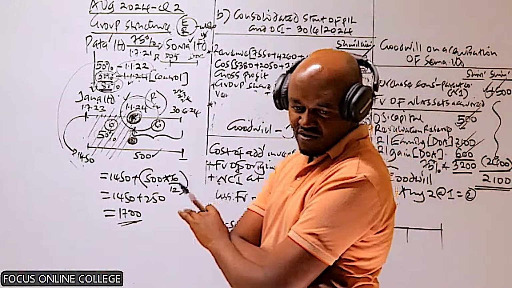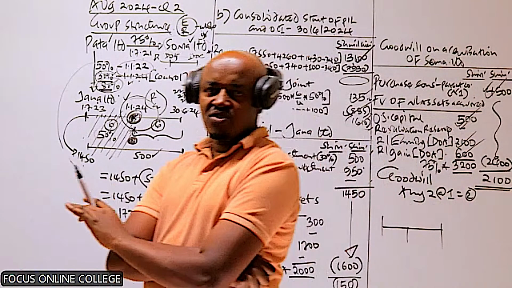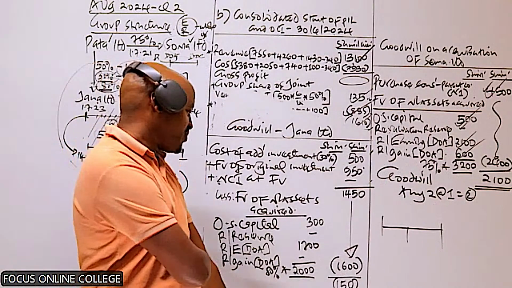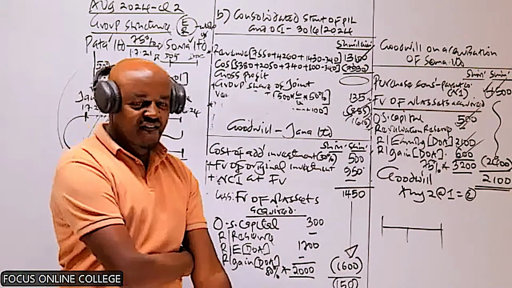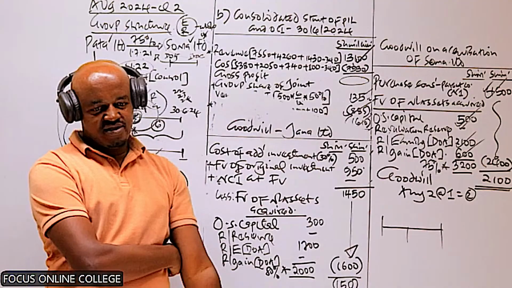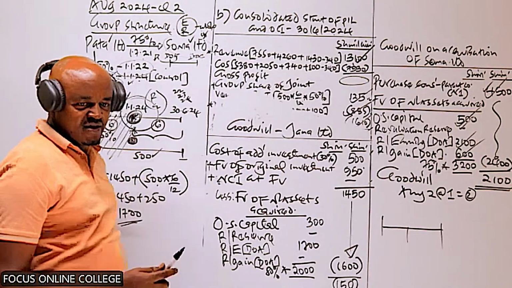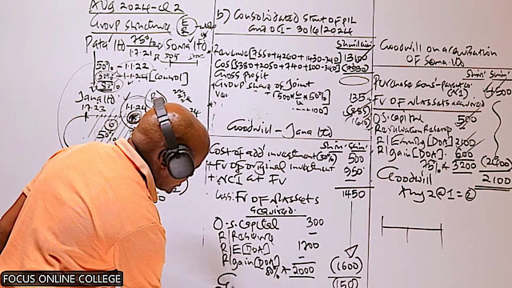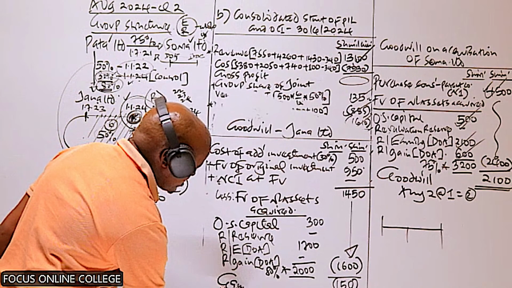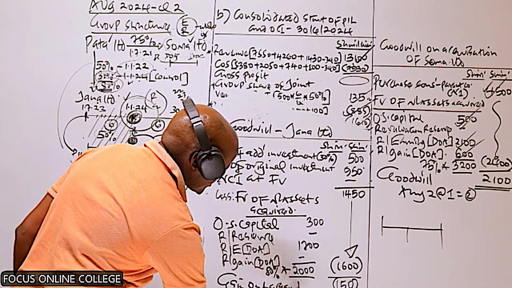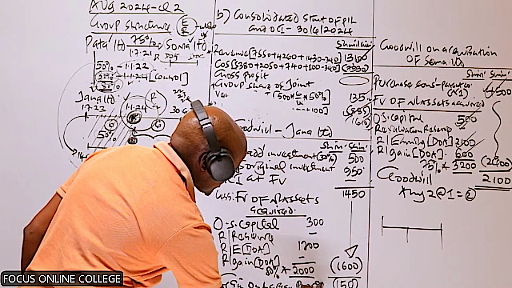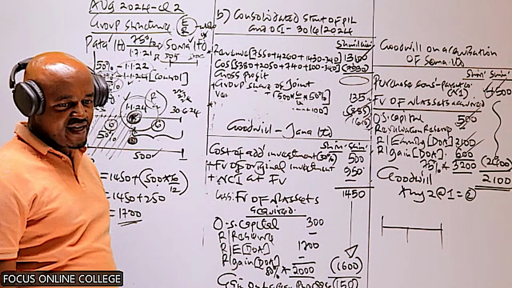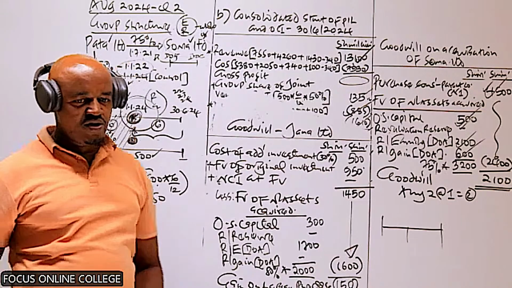No, we said whenever you're computing goodwill, you can get a positive figure, you can get a negative figure. We said if it's a positive figure, it's goodwill. But if it's a negative figure, what is that? We say that if you get a negative figure here, this one is known as a gain on bargain purchase.